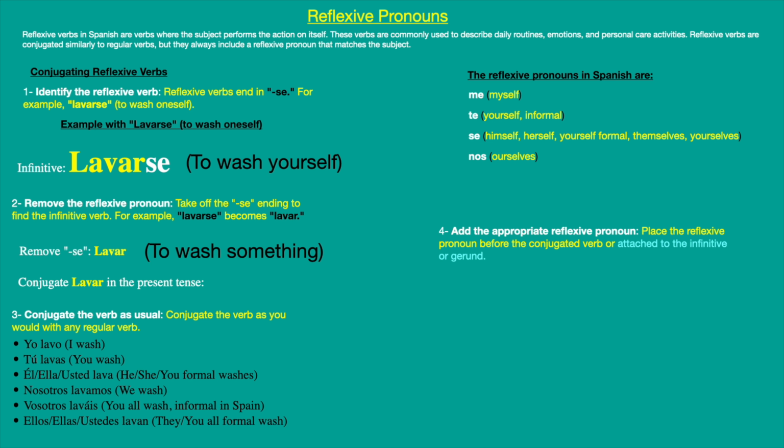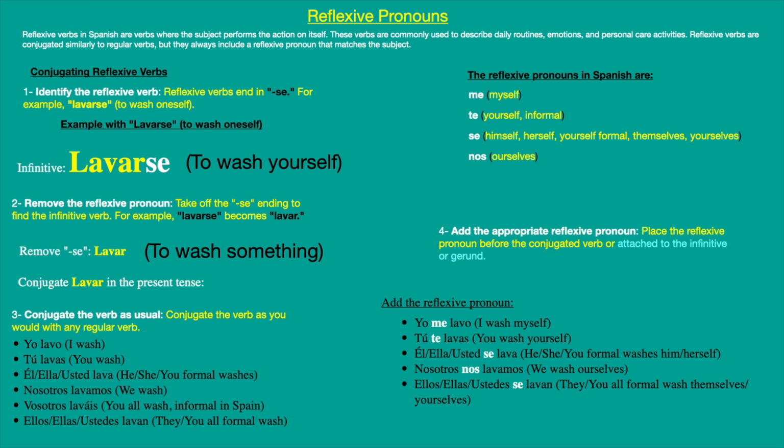We are also going to look at the gerund, because we studied before how to use it, like when you say yo estoy comiendo, I am eating. So the action of eating, -ing. We already covered that, so we are going to add it when we conjugate using the reflexive as well. So here we have an example of lavarse.